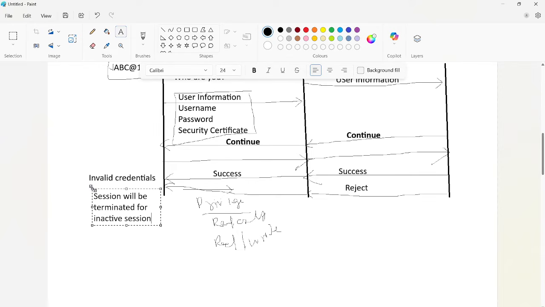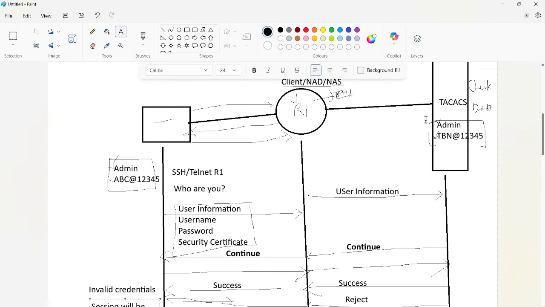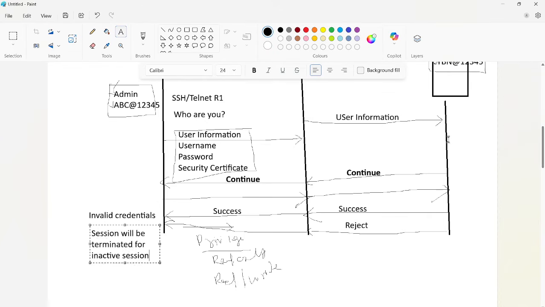The inactive timeout we can also configure based on our choice. You can configure 30 minutes, or 60 minutes, or 120 minutes, like that in the TACACS server. If no configuration is done on the router, no changes are made, or no traffic is passing from the user through the router, it will wait for whatever timeout we have set.